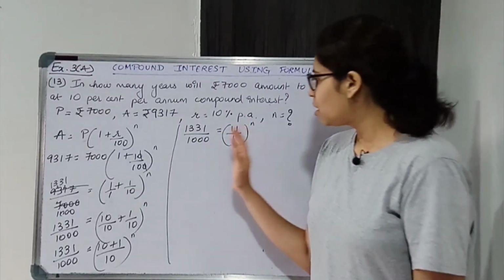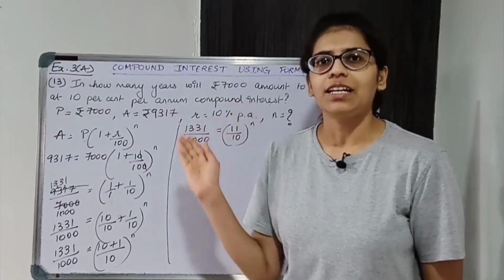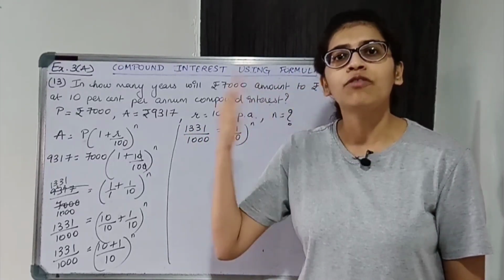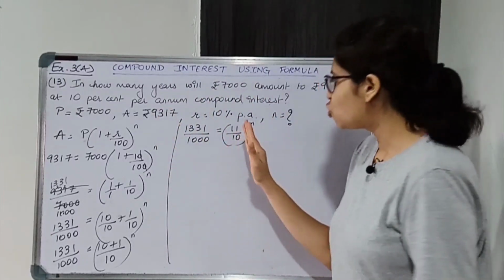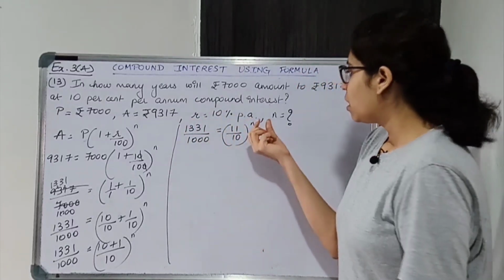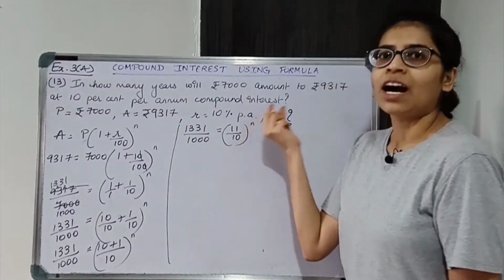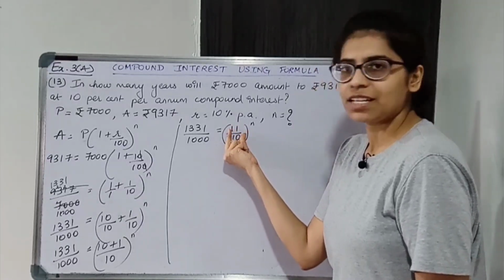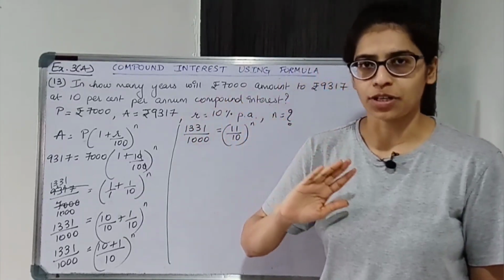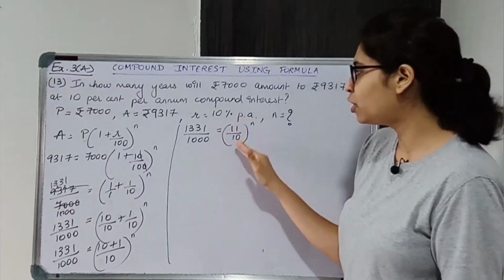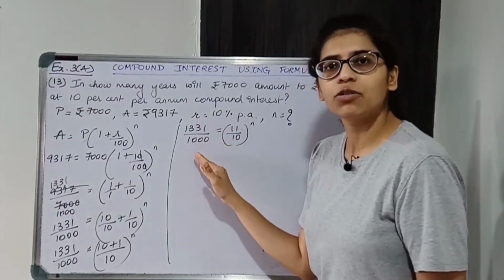Now LHS, check the LHS. 1331, it is cube of 11. Okay, check your RHS and according to that adjust your LHS. The power we don't know, we have to find, and base we know. So यहाँ पे जो base है वही same base यहाँ पे लाने को try करो. Okay, base is nothing but the number given in the bracket. Okay, 11 upon 10 है. So try to get 11 upon 10 over here.